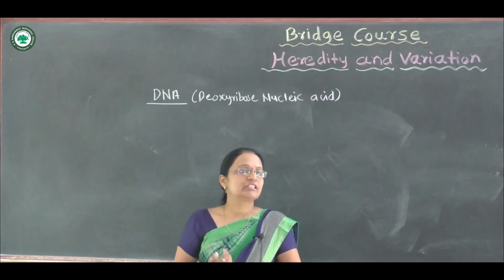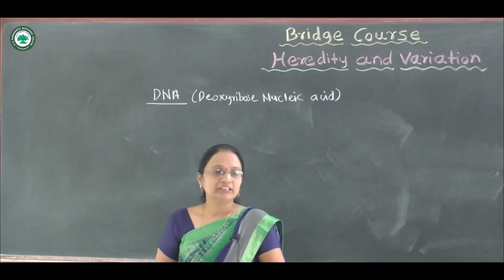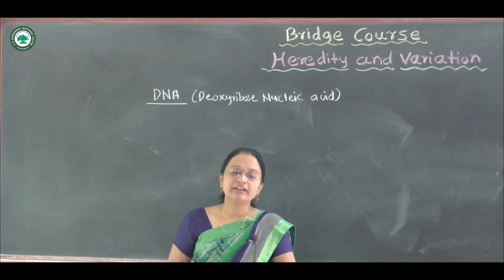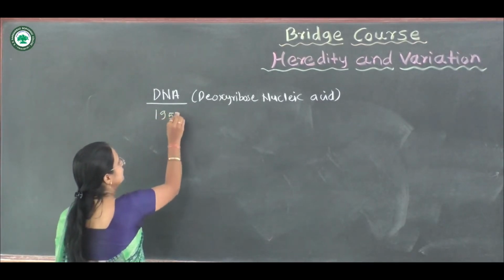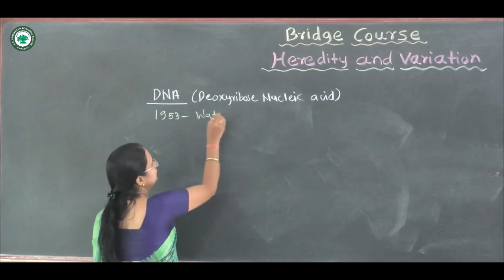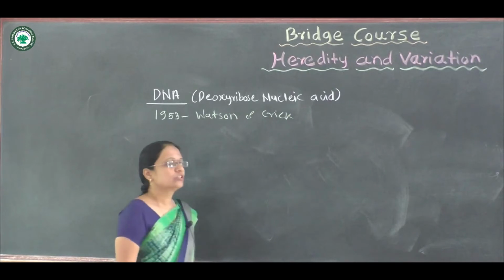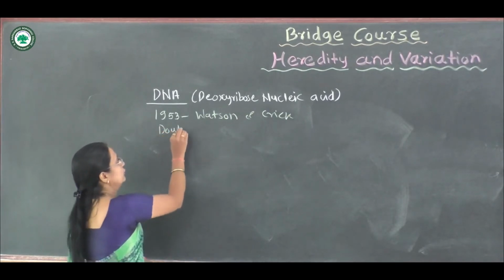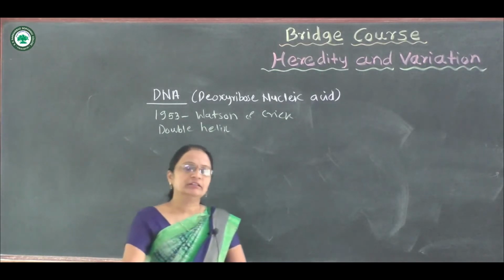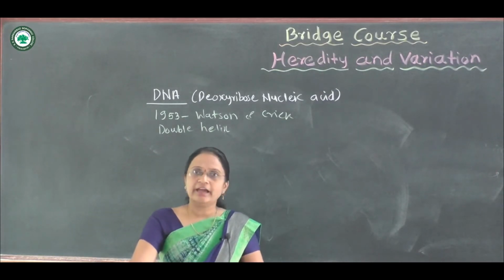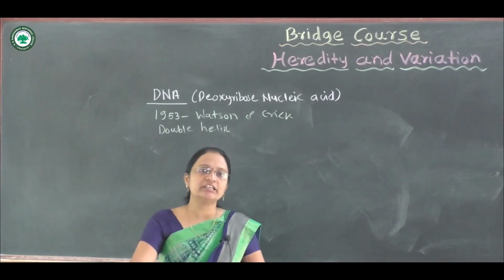When the X-ray diffraction model of DNA was studied by Watson and Crick in 1953, they found the complete structure of DNA. Watson and Crick proposed the double helix model of DNA. They observed it under X-ray focusing, and one of their students was Rosalind Franklin.